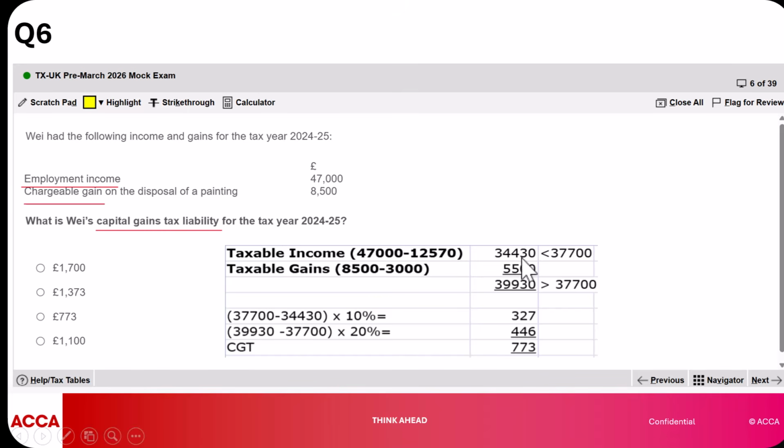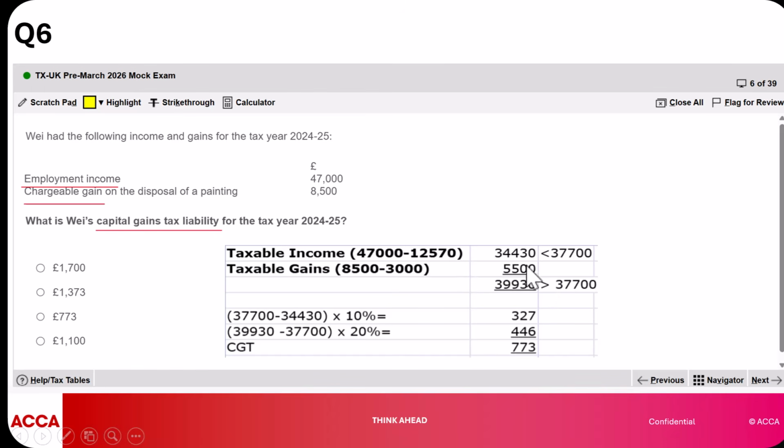So you find in our case, our taxable income is less than our basic rate limit. So normally what we would do is add the taxable income and the taxable gain to see if the summation of the two figures is either less than the basic rate limit or higher. Now, allow me to say this. If our taxable income was greater than the basic rate limit, we would directly apply the higher rate of 20% on the taxable gain.